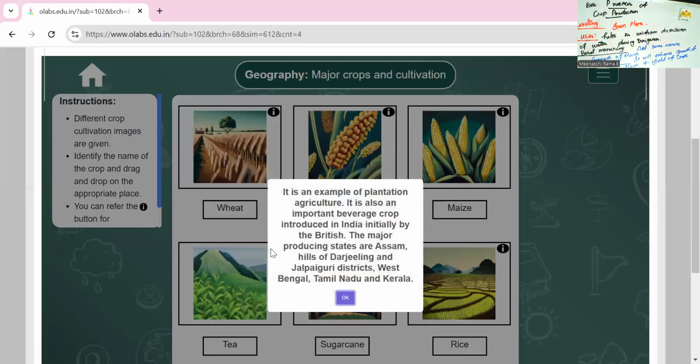Next one is tea, a good example of plantation agriculture. It is one of the important beverages in all places. It was introduced in India initially by the British. The major producing states are Assam, the hills of Darjeeling and Jalpaiguri districts of West Bengal, Tamil Nadu, and Kerala.